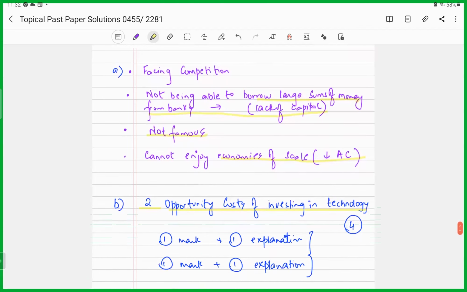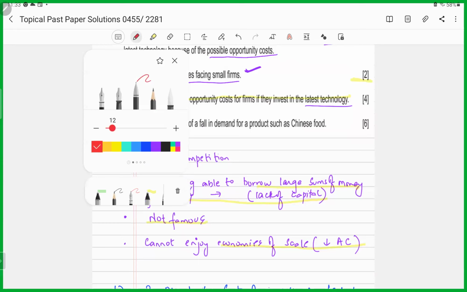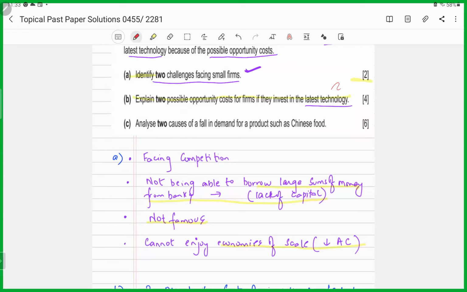All right. Let's move on to part B. Part B says explain two possible opportunity costs for firms if they invest in the latest technology. Now, what is opportunity cost? Opportunity cost is the cost of the best alternative foregone due to a particular choice made. What is the choice being made in this part? That the firm is investing in the latest technology. Now, if the firm is investing in the latest technology, what is happening? It would not be able to do something which it could have done otherwise.